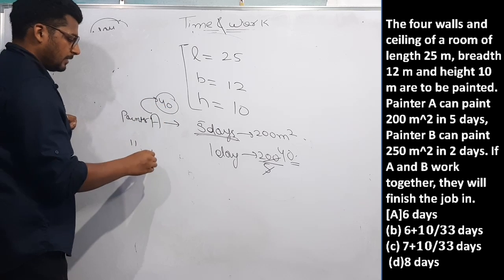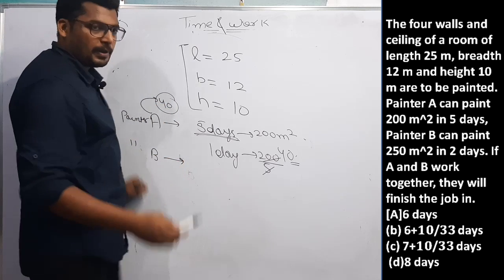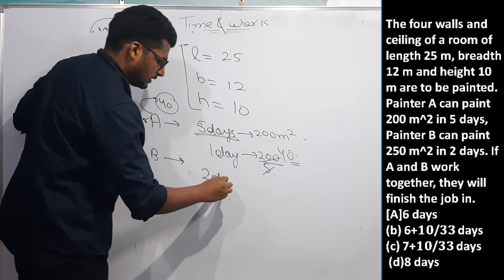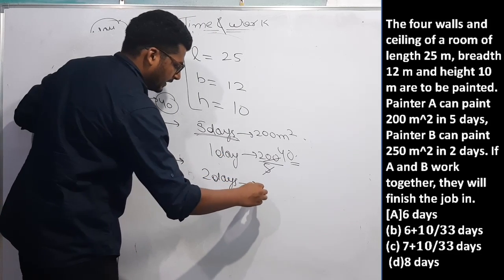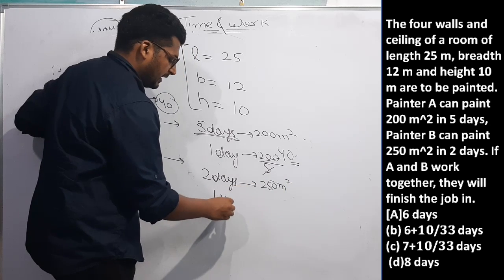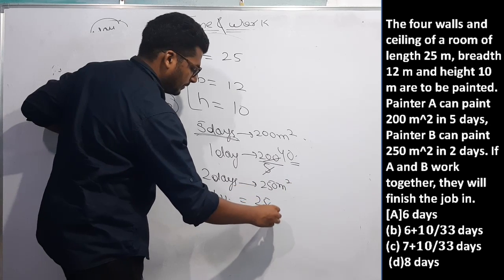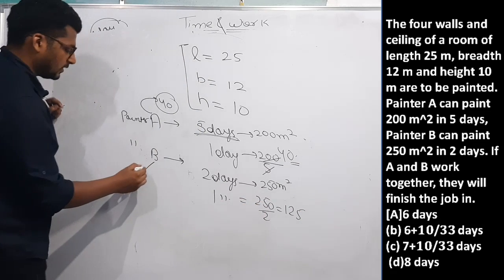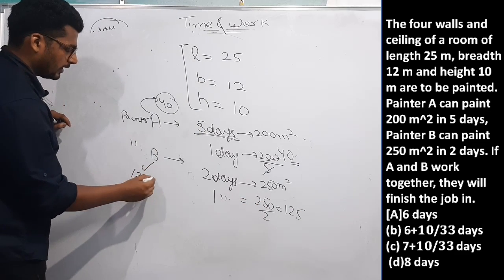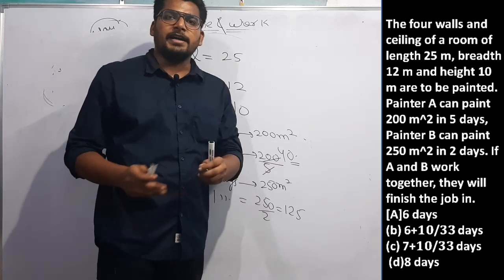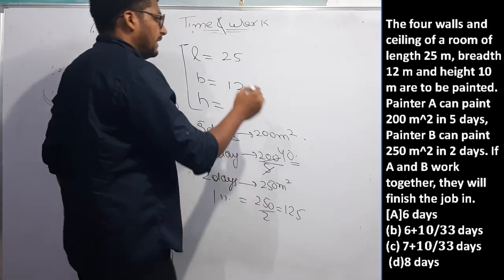And painter B can paint 250 meters square in 2 days. In 2 days he can paint 250 meters square. That means in 1 day he will paint how much? 250 by 2, 125. That means efficiency of B will be 125. Now we need to find what area is to be painted.